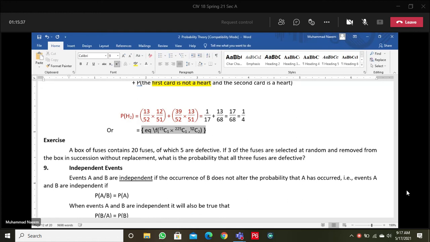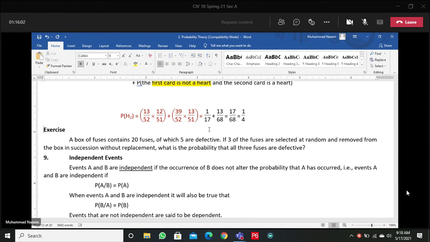So these are the total possible cases. If one is heart and one is not heart, then one is coming from one category, the other from the other.